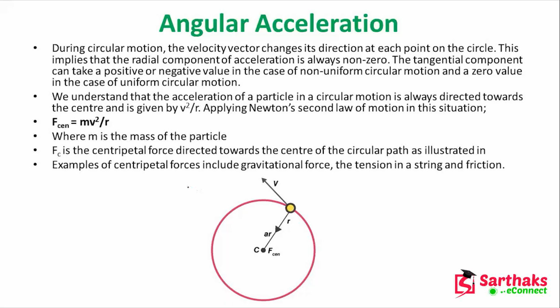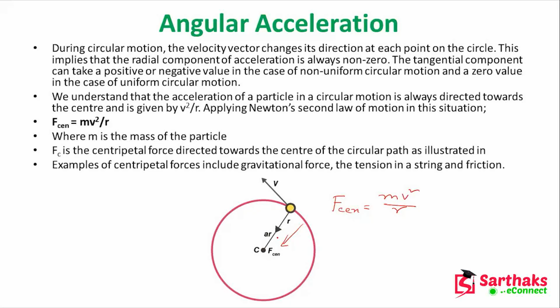Okay, so here we know that the force acting here is the centripetal force, which equals mv square by r, where m is the mass of the particle and F_cen is the centripetal force. It will be directed towards the center of the circular path.